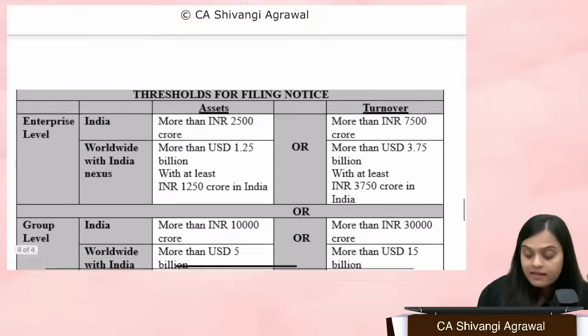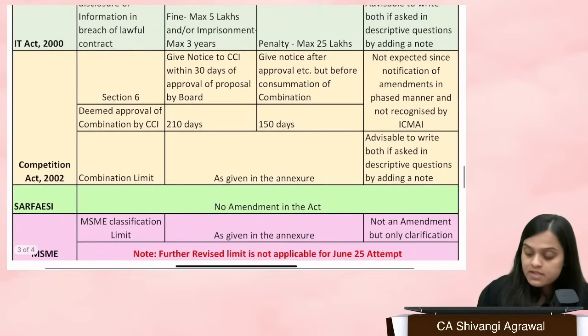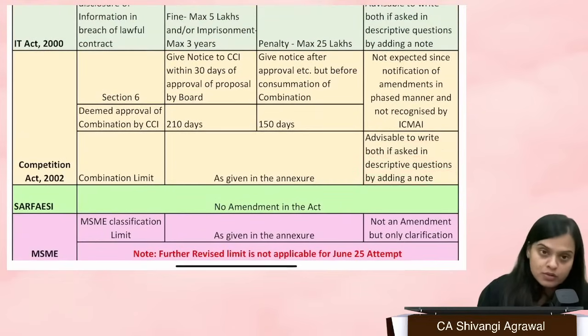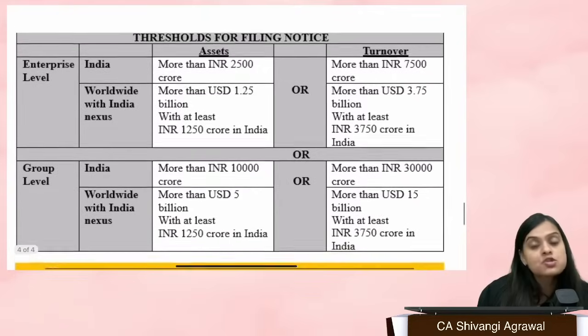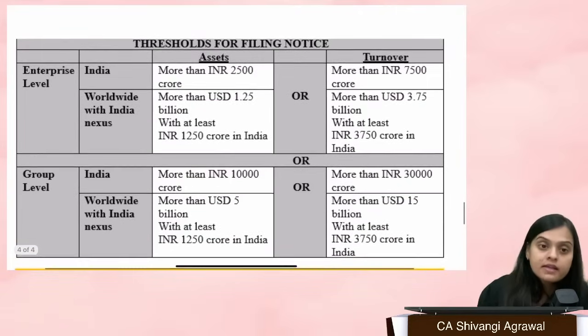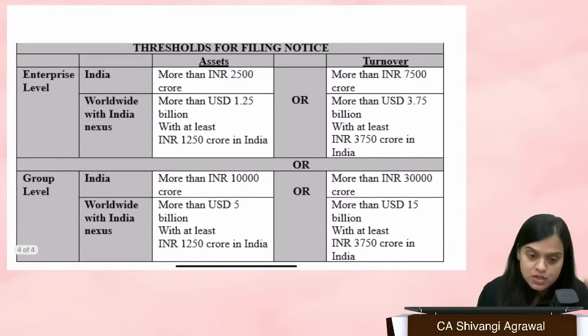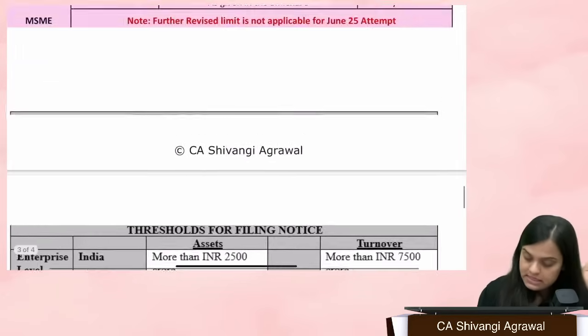But at the end, see, I have written here also, it is advisable to write both if asked in descriptive questions by adding a note. So the new combination limit should also be written clearly in the examination. That is what my suggestion is.